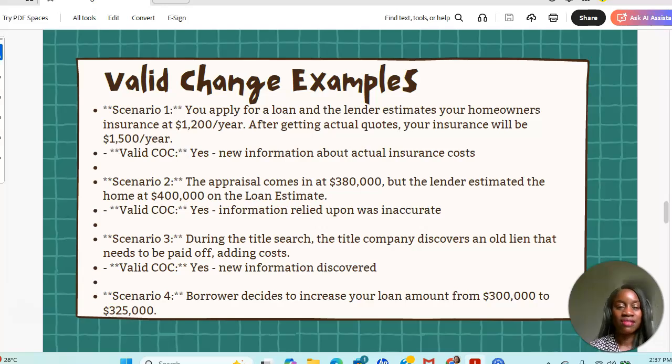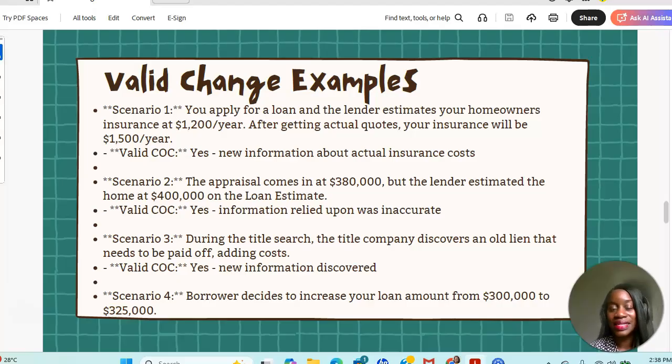So here are some examples of valid changes of circumstance. Number 1, let's say you apply for a loan and the lender estimates that your homeowner's insurance is $1,200 per year. But after getting your actual quotes, your insurance will be $1,500 per year. Is this a valid change of circumstance? Yes, it is. Why? Because new information that the lender did not rely on when they initially issued their loan estimate has come about. All right, so that's a valid change of circumstance.